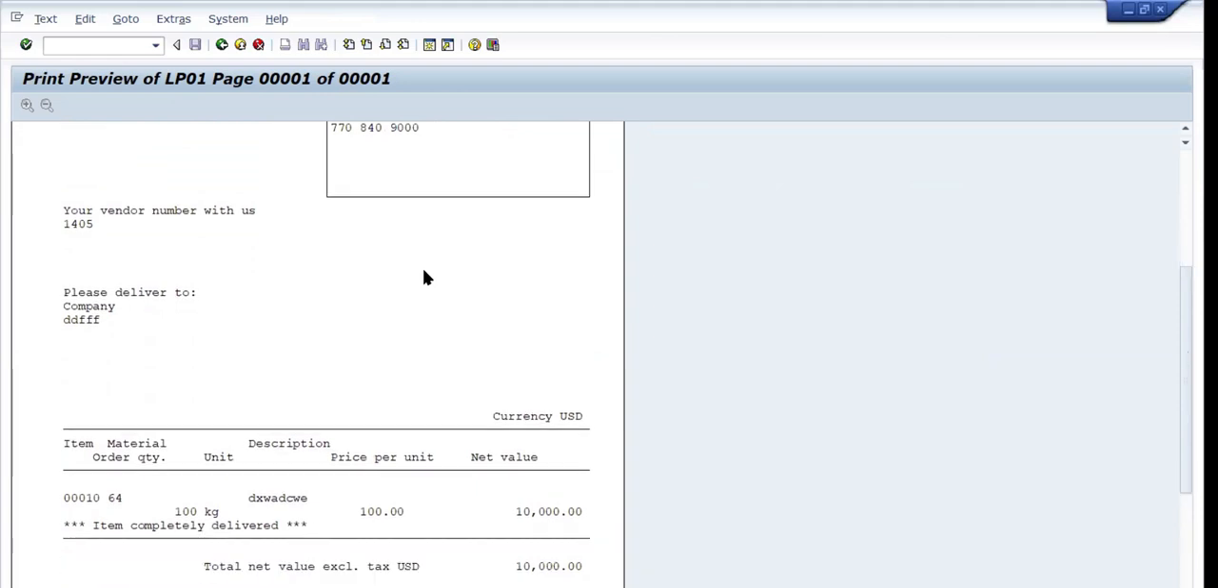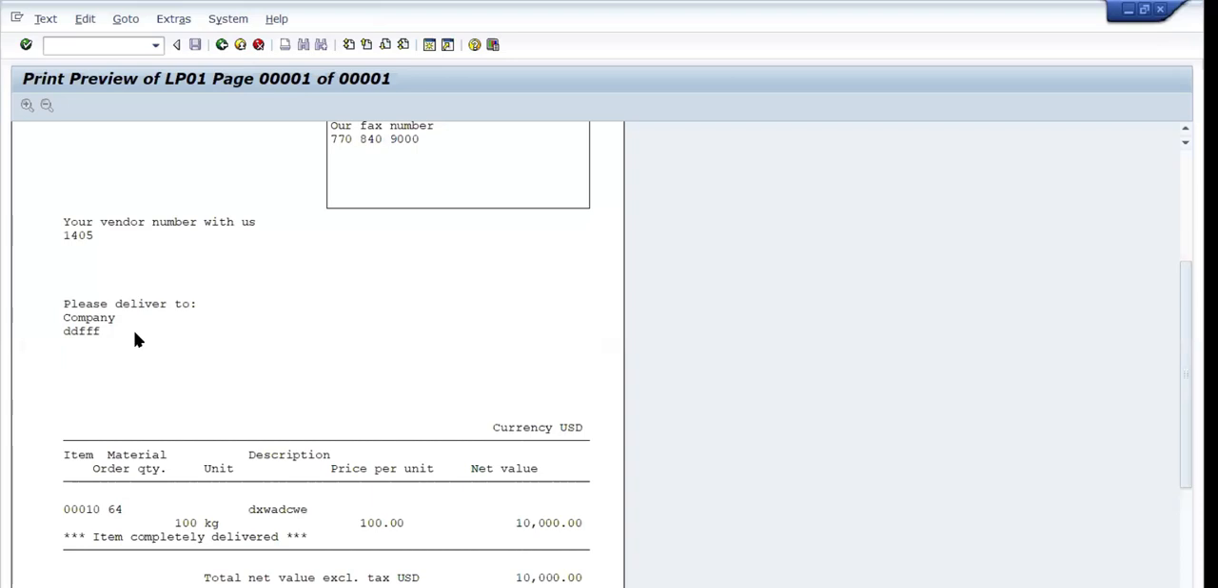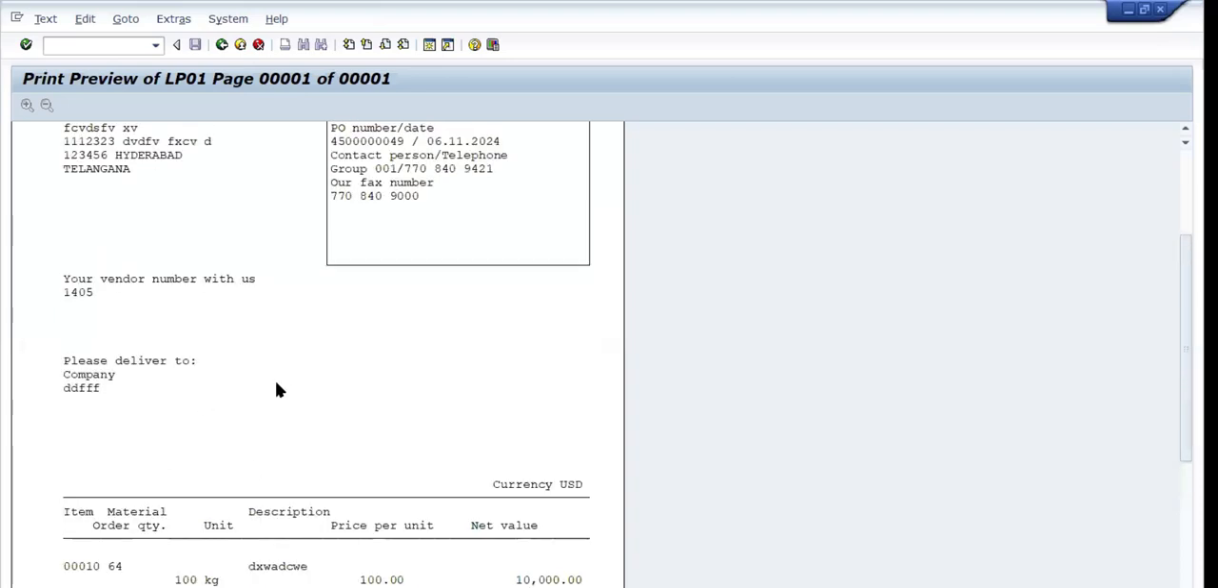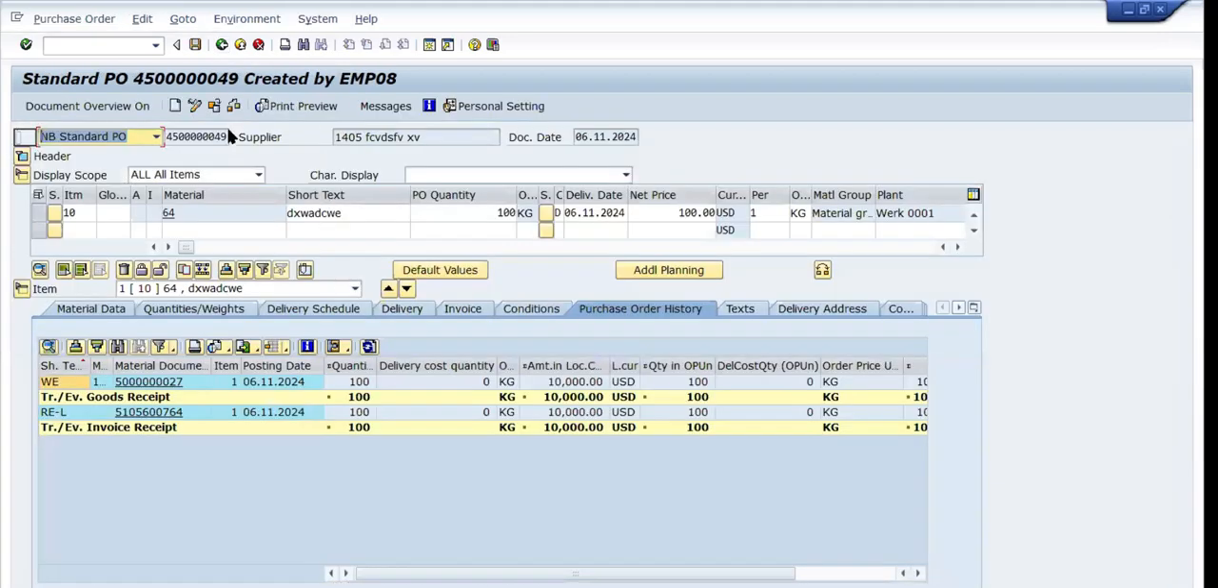So these are the items we have ordered. This much is the value we have. And to whom we have delivered this, and who is the vendor, all this information is there. You have to design these forms and give them to your functional consultant. So they will configure that form inside this button. Like this is the purchase order. Similarly, let me go to